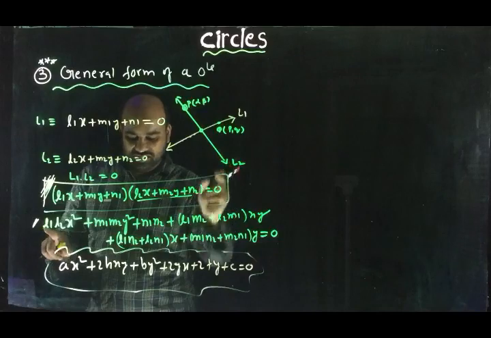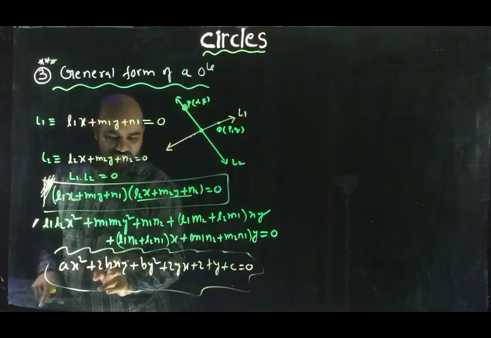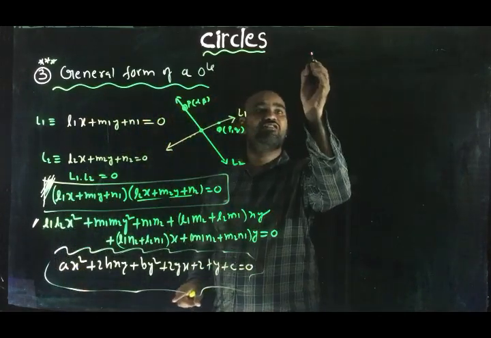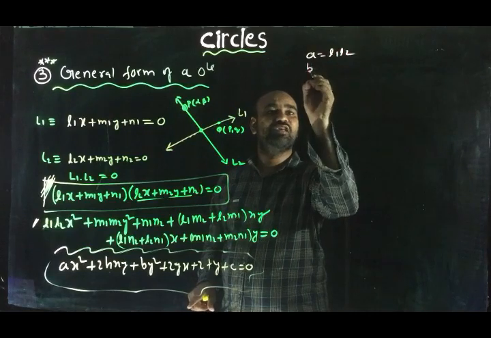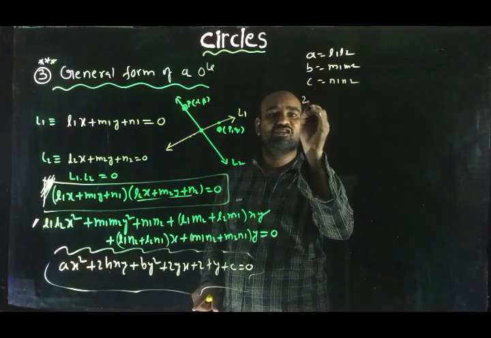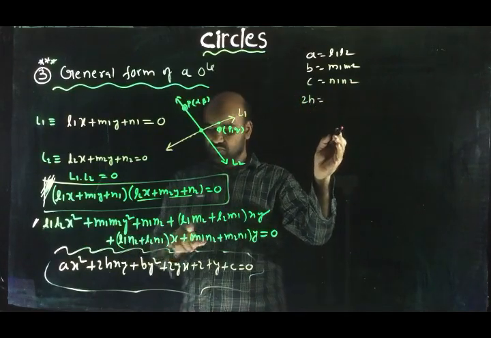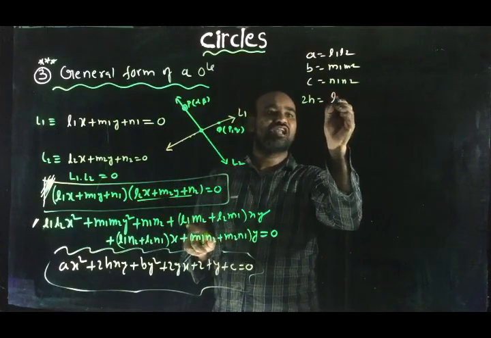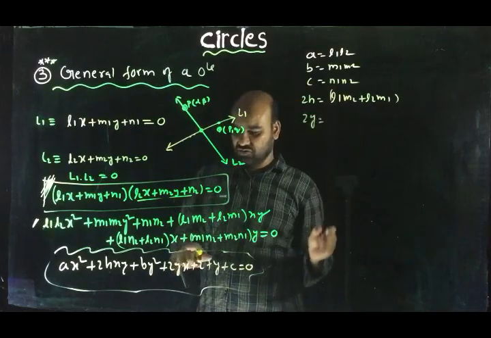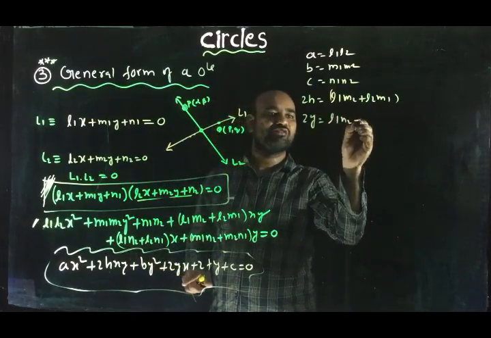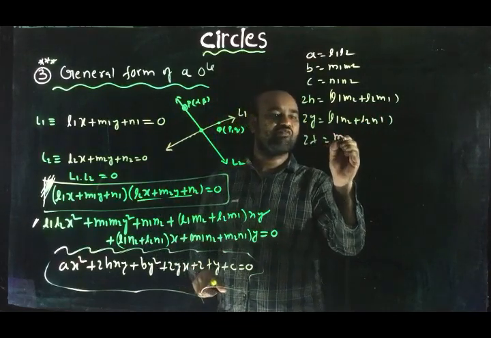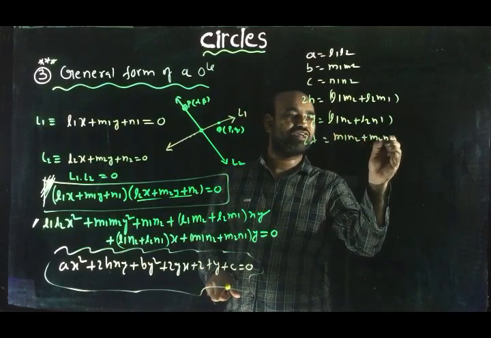The equation of a pair of straight lines is in the form of ax square plus 2hxy plus by square plus 2gx plus 2fy plus c equal to 0, under a equal to L1 L2, b equal to M1 M2, c equal to N1 N2, 2h equal to the xy coefficient L1 M2 plus L2 M1, 2g equal to the x coefficient L1 N2 plus L2 N1, 2f equal to the y coefficient M1 N2 plus M2 N1.